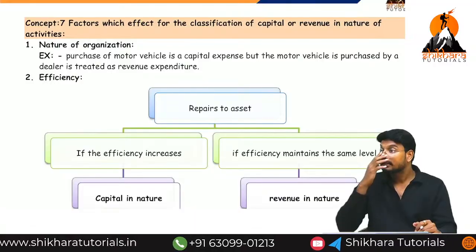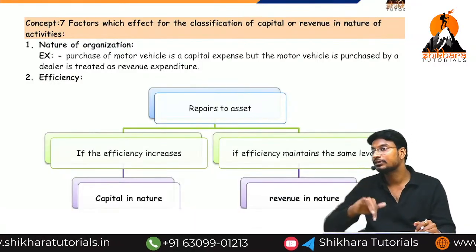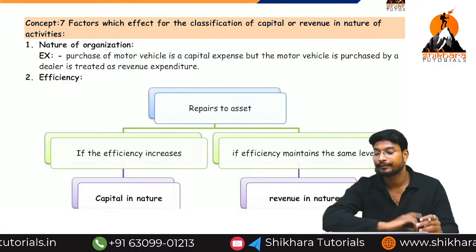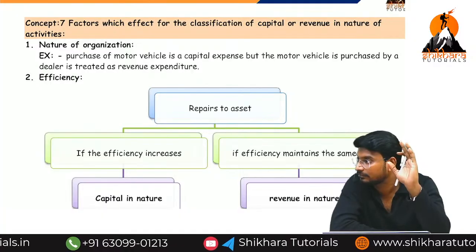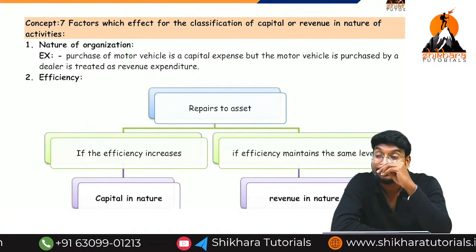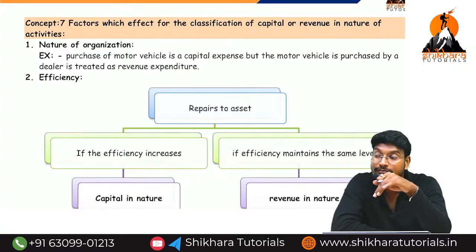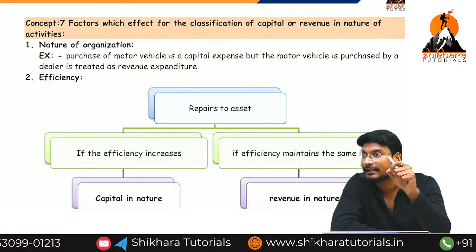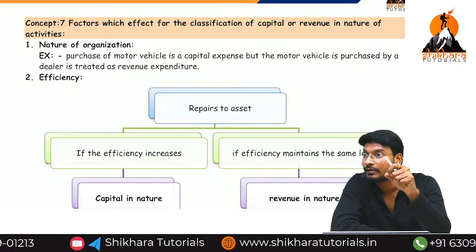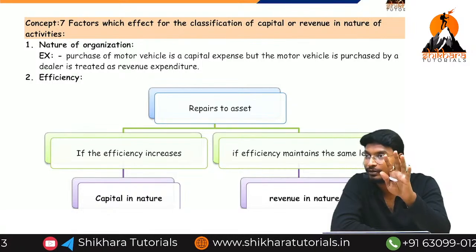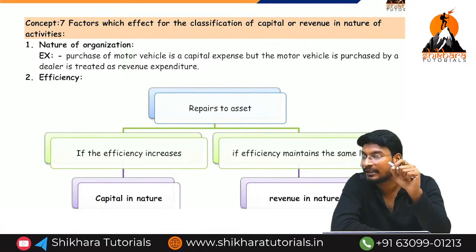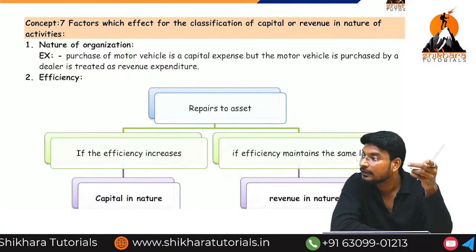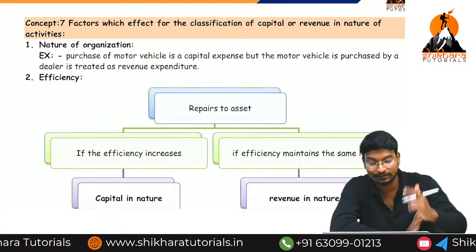In certain situations, a capital receipt may change to a revenue receipt or a revenue receipt may change to a capital receipt, depending upon the situation. Normally, building is an asset. If we are doing a real estate business, building is called revenue. Purchase of building is an asset, so capital expenditure or revenue expenditure? Capital expenditure. But if we are doing the real estate business, the same transaction will become a revenue expenditure. Are you getting the point or not? This is only the situation.